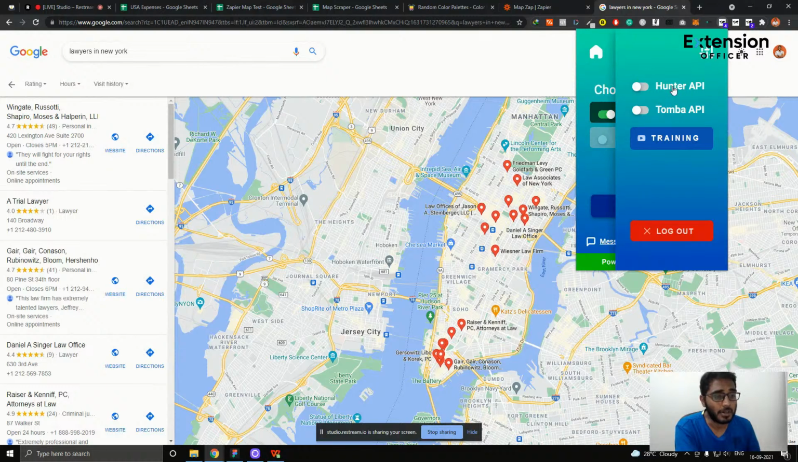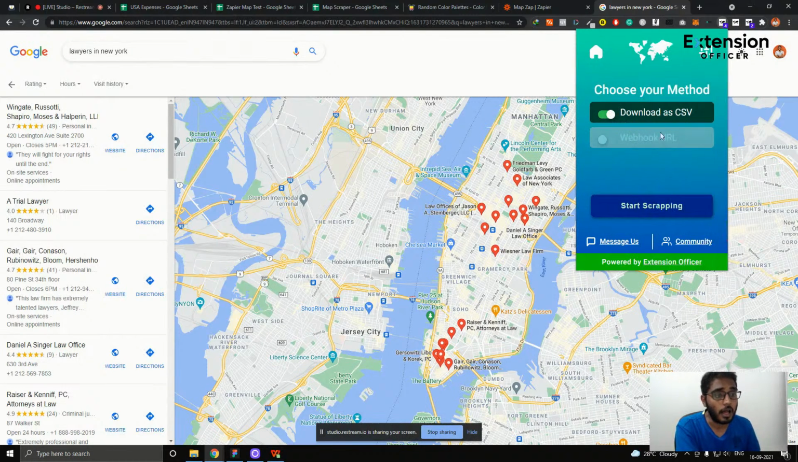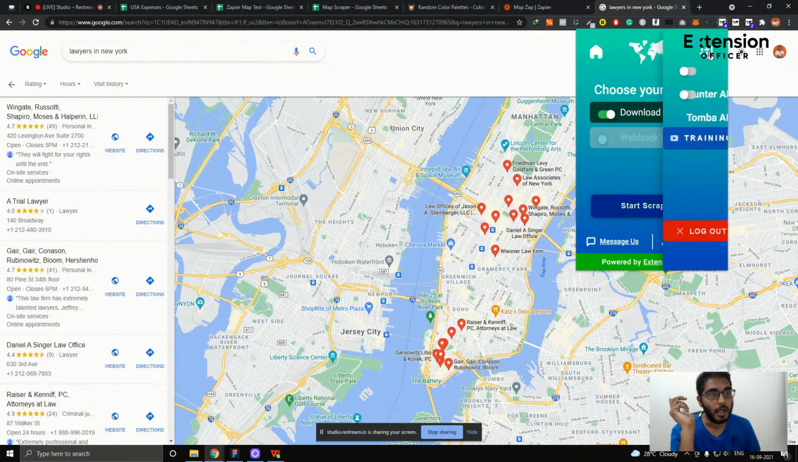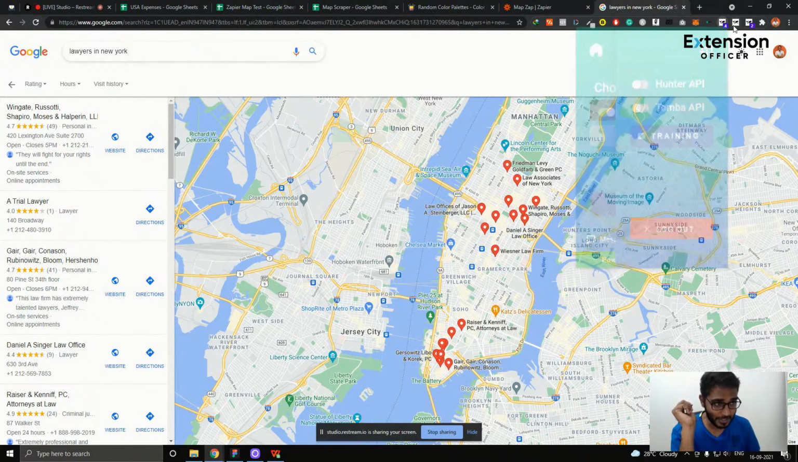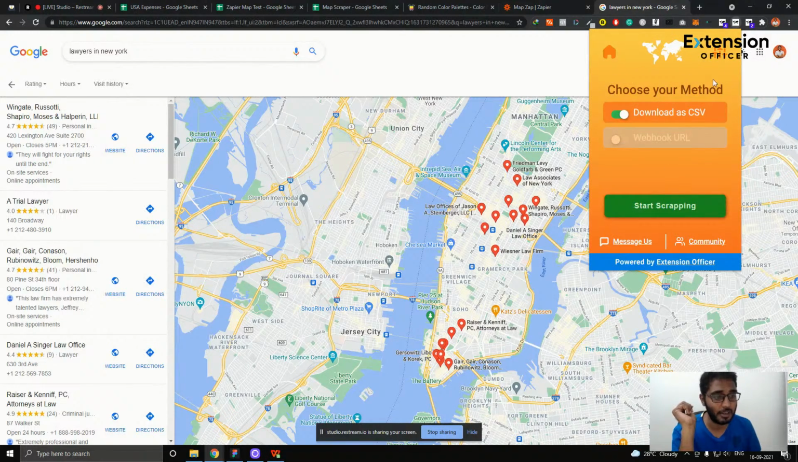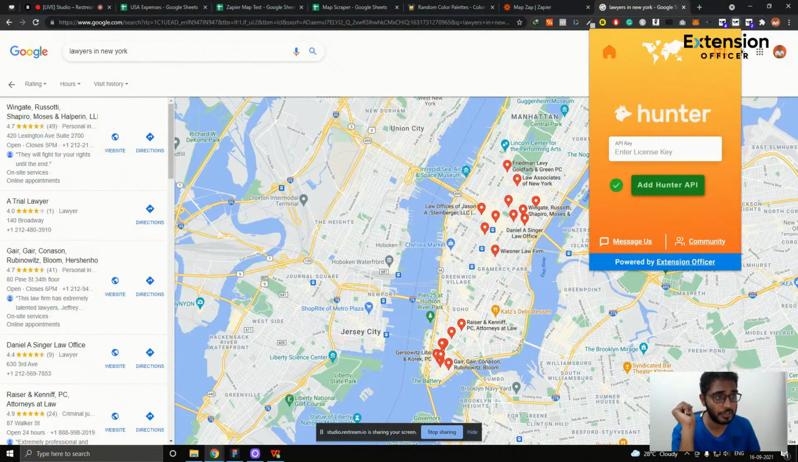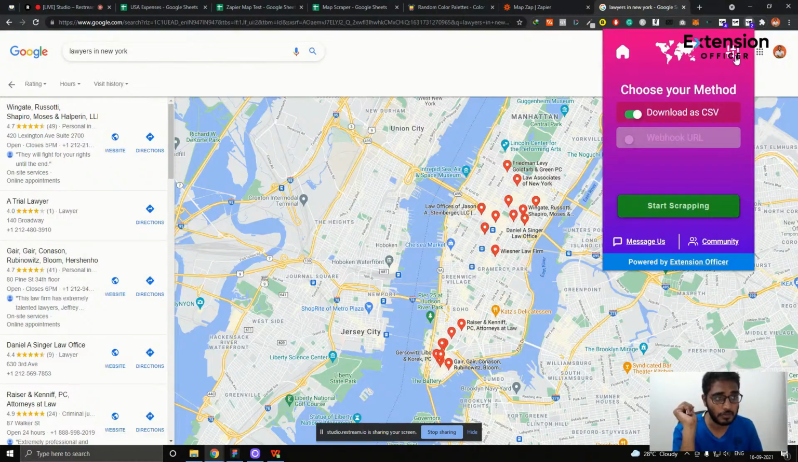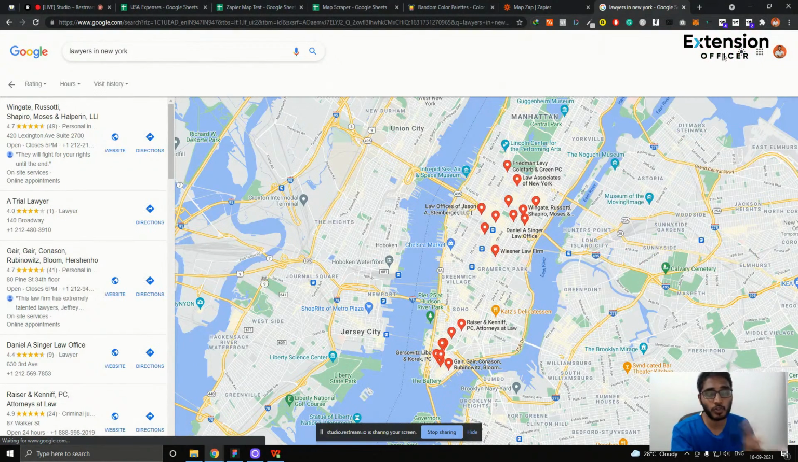And the other options are Hunter API and Tomba API, which are still in progress. Probably within the next 4 to 5 days, it should be finished. But the thing is that you can actually customize or white label this extension into a whole new level. For example, you can see that same extension in a different color. You can have different colors here, and this is the other color which you can choose. So you can choose any colors,